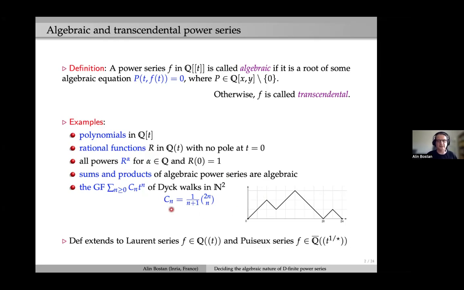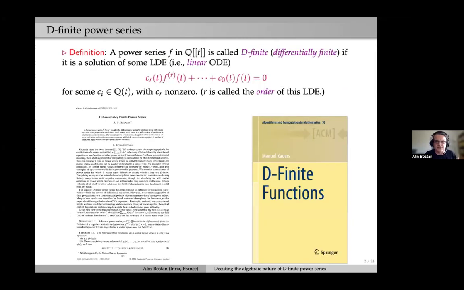If we let Cn denote the number of Dyck walks in N squared with length n, like here, then the generating function is very well known to be algebraic. And of course, I will restrict in this talk to power series with coefficients in Q, but this definition extends to more general classes of series such as Laurent series with coefficients in Q, or even Puiseux series with coefficients in Q bar. So this is the first word in my title.